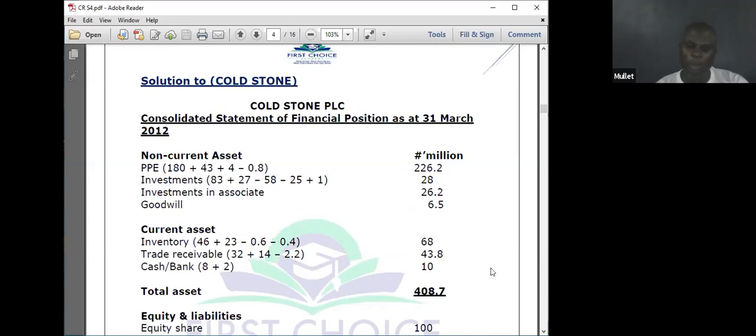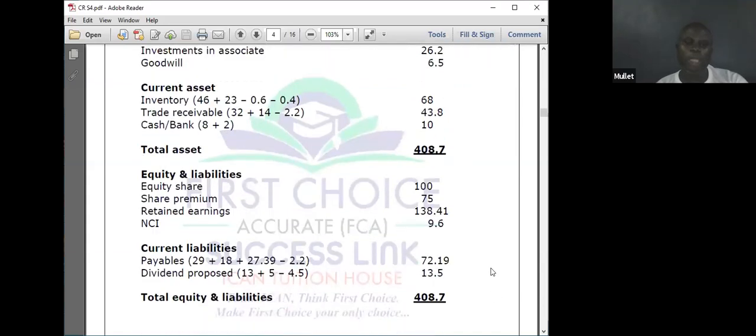Then I go to the equities of the parent only. I go to the share capital of the parent in the question, 100. The share premium, 100. The retained earnings that I've gotten, I sum it up, 138.4, which is in the working. NCI, that is in the working, 9.2 plus the share of profit, giving 9.6.